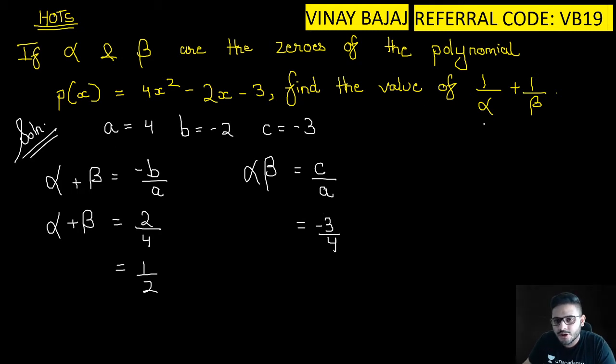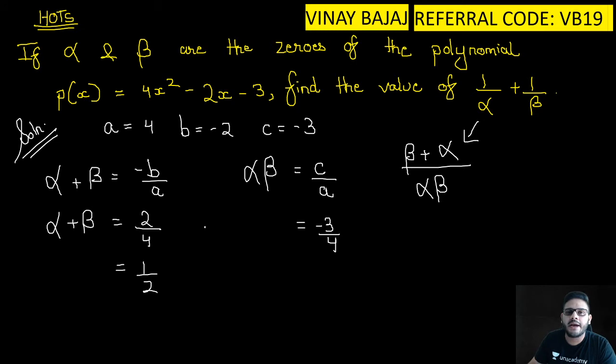Now solving this particular thing here and taking the LCM, we get beta plus alpha the whole upon alpha beta. Alpha beta or beta alpha, alpha plus beta or beta plus alpha, it is the same thing. So we will get 1 upon 2 the whole upon minus 3 by 4.